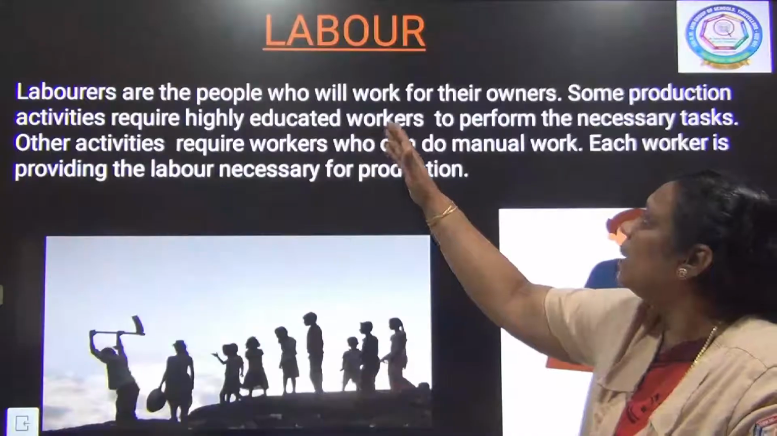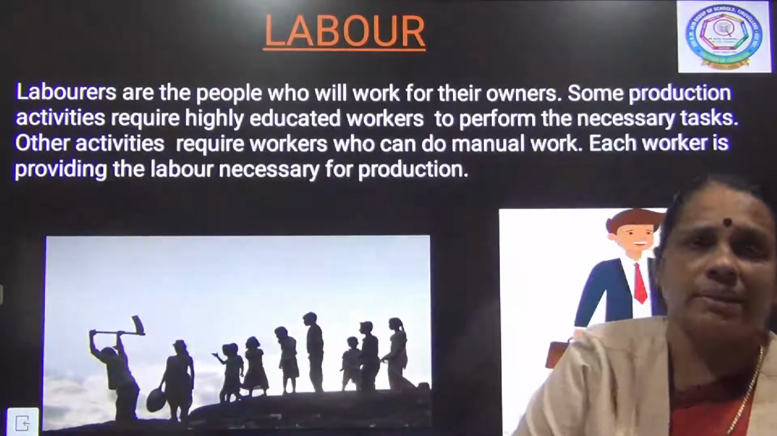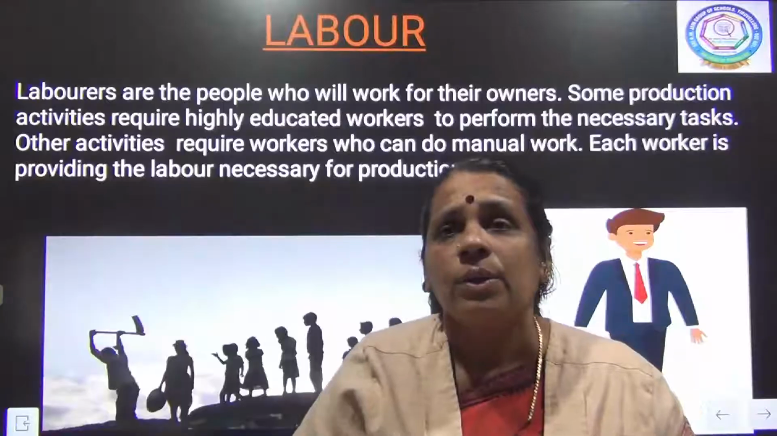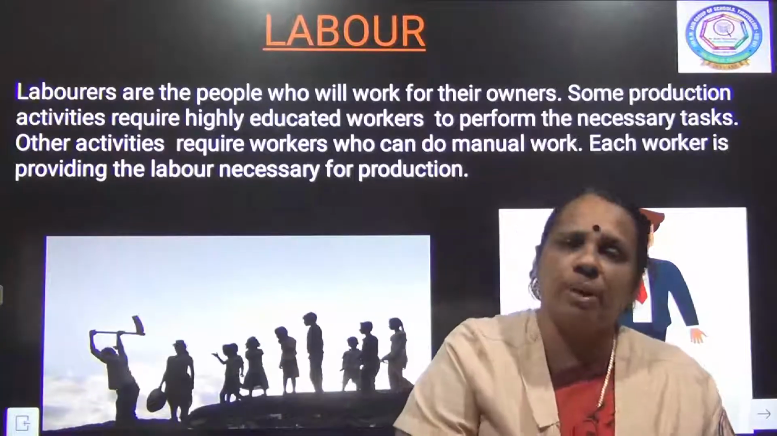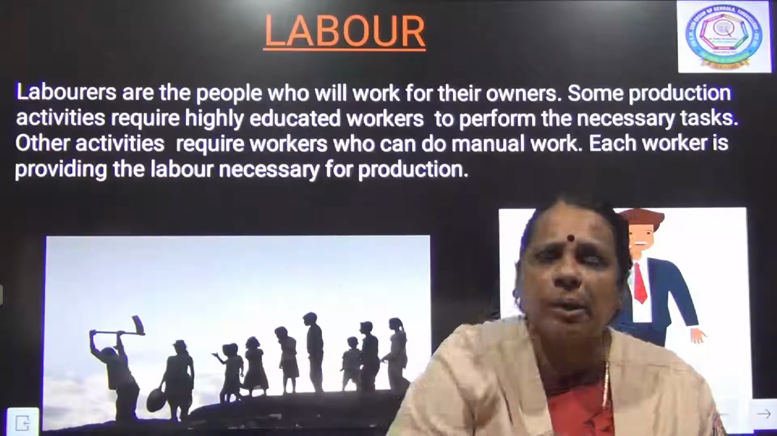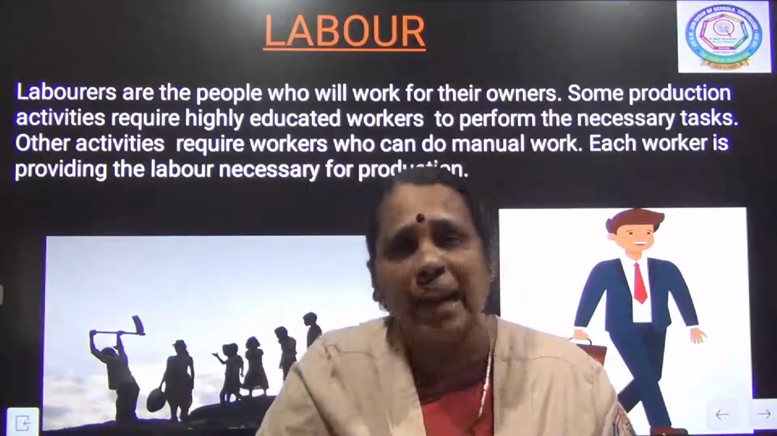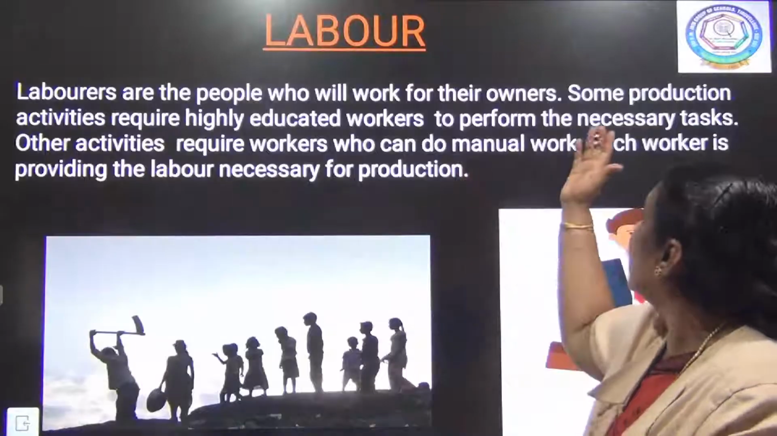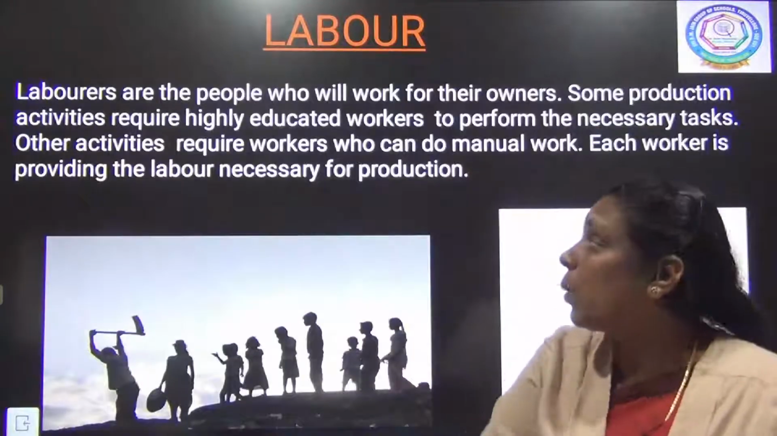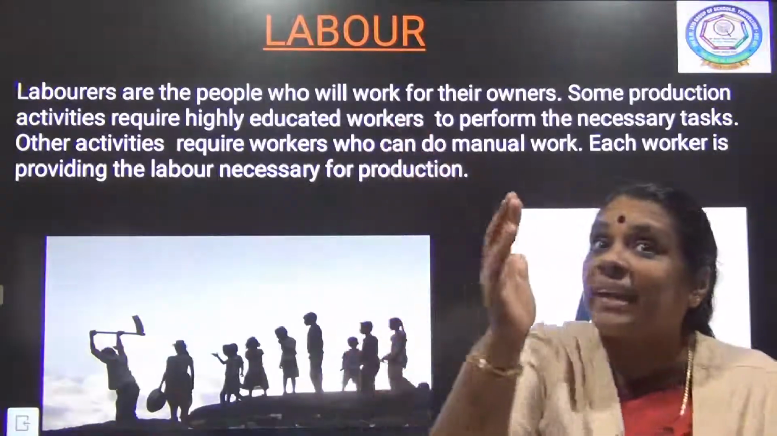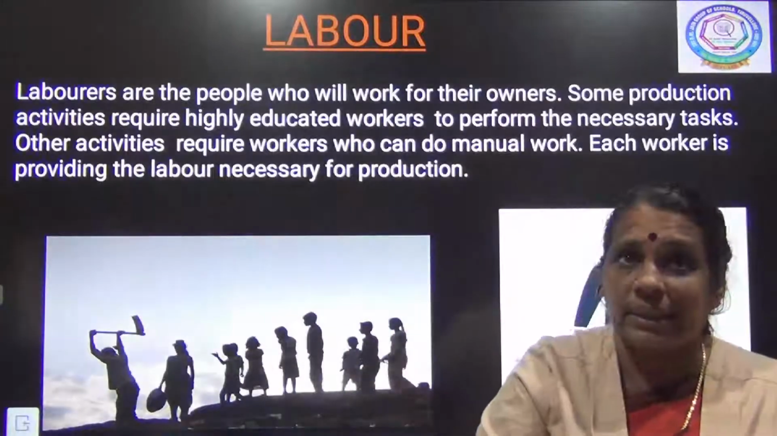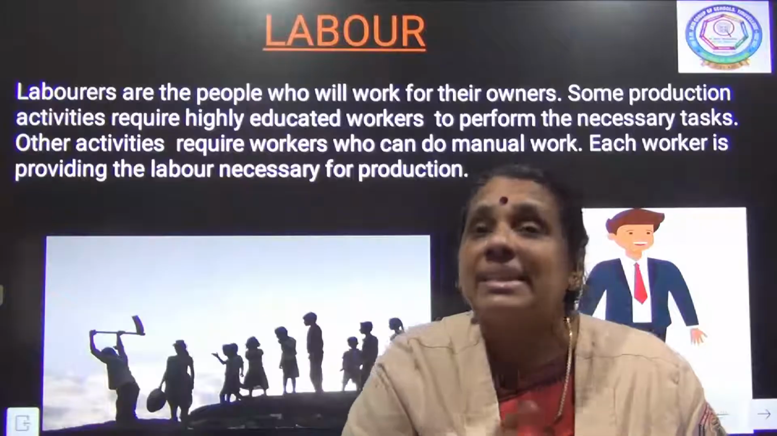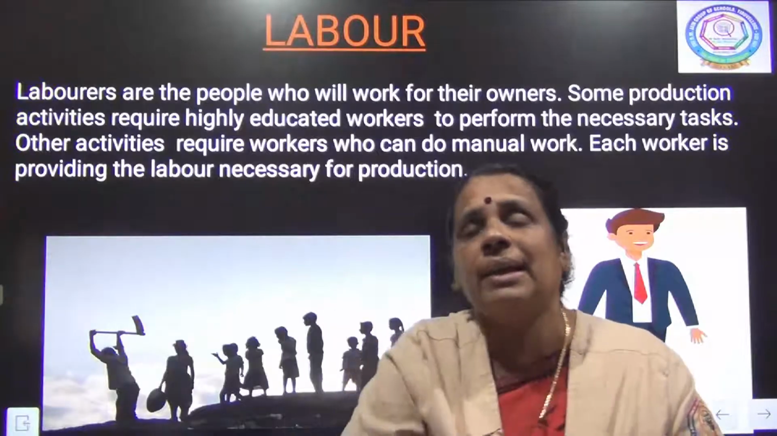Laborers are the people who will work for the owners. An owner will be there, is it not? So what will he be doing? He will be extracting the work from the laborers. Laborers are the people who work for the landowners. Some production activities require highly educated workers. That's why there are two different types of laborers. We can classify them as skilled laborers and unskilled laborers.